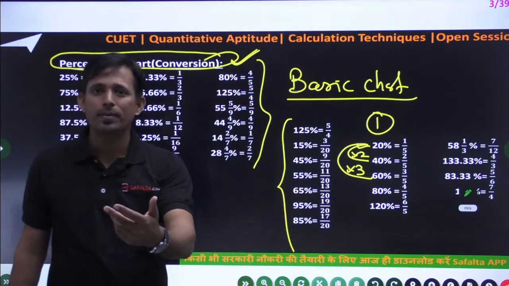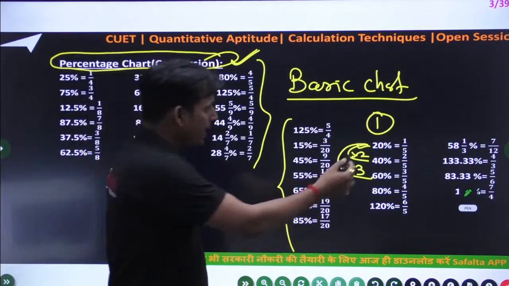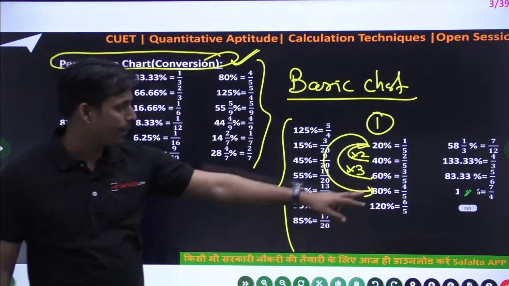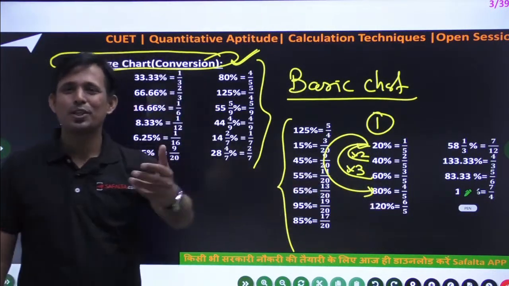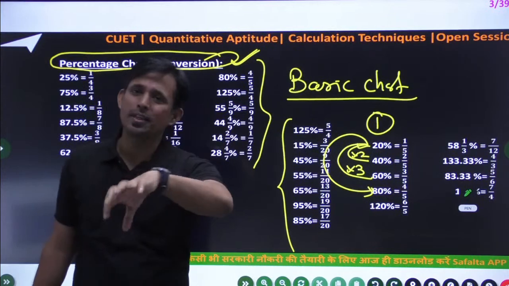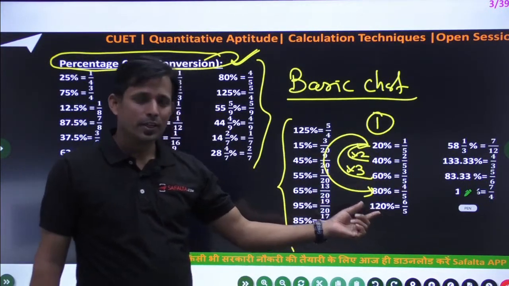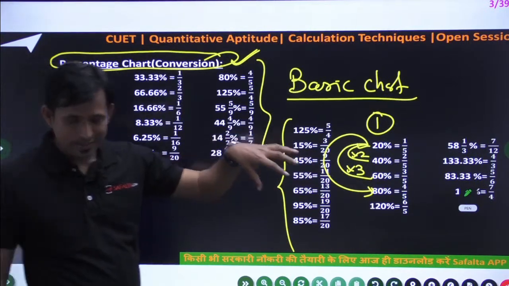So yes, 3 by 5, it's a simple thing. 80% is 4 times 20, so 4 by 5, and this is simple. 120%, you can write 100% plus 20%, or you can memorize 20 times 6, or double of 60. So this is how easy it is to learn. This one is very important.